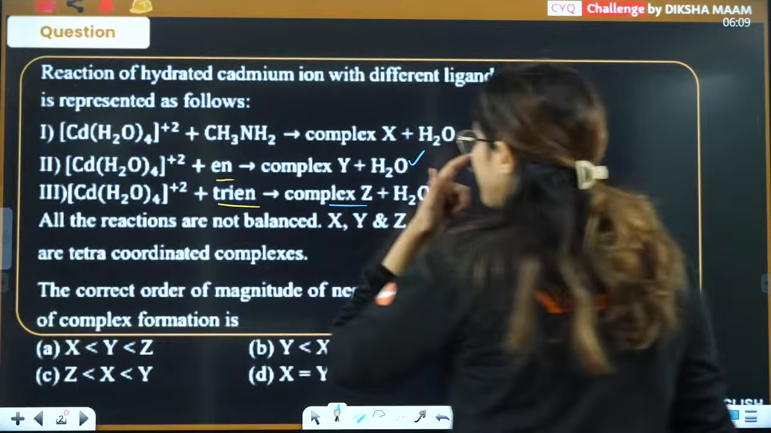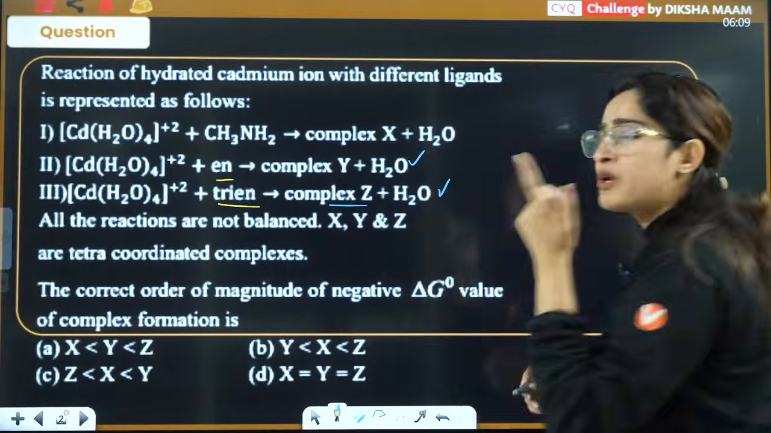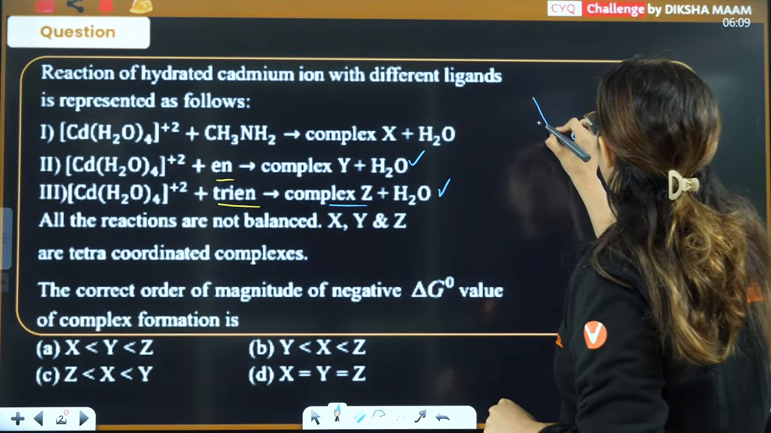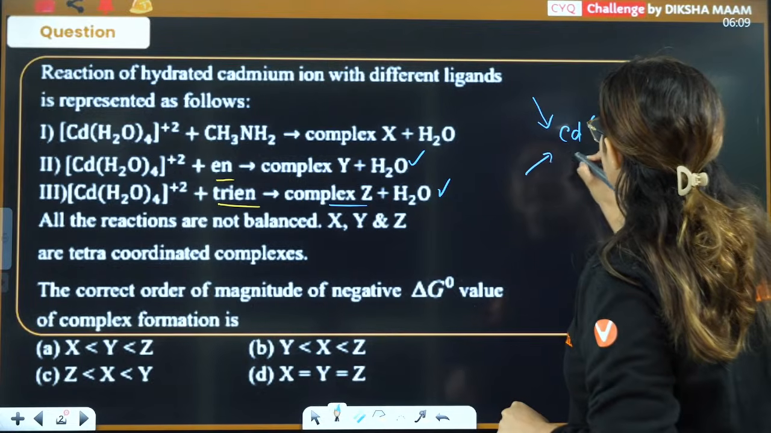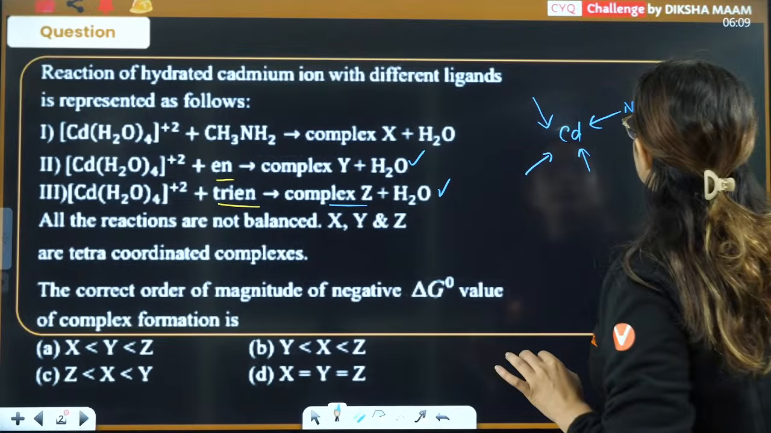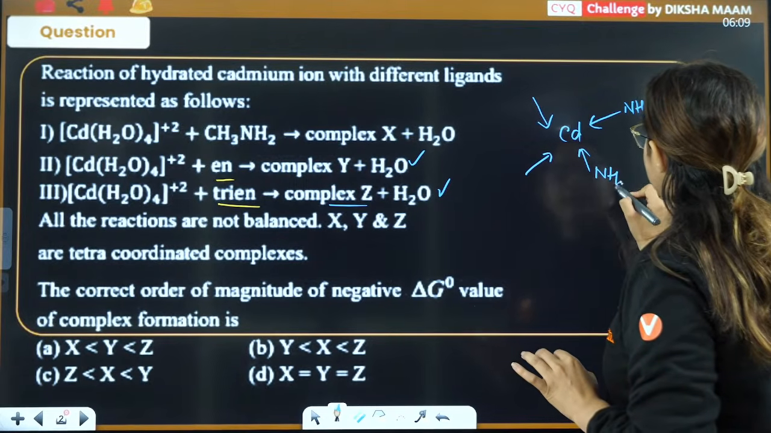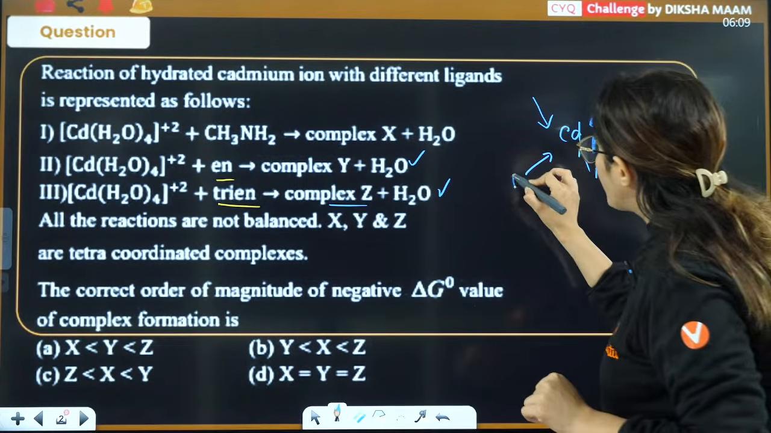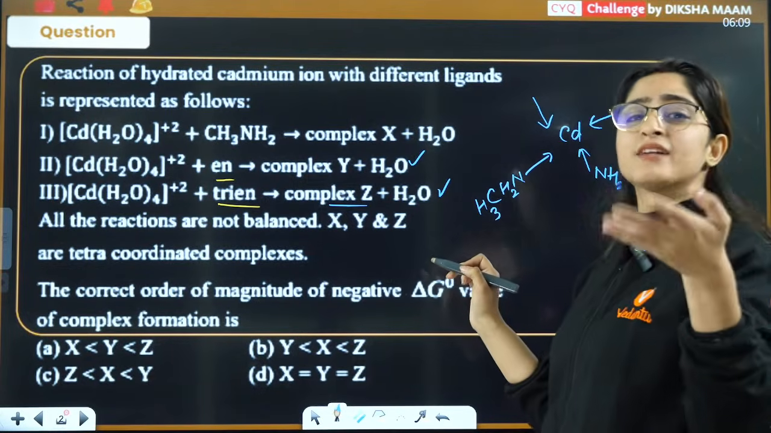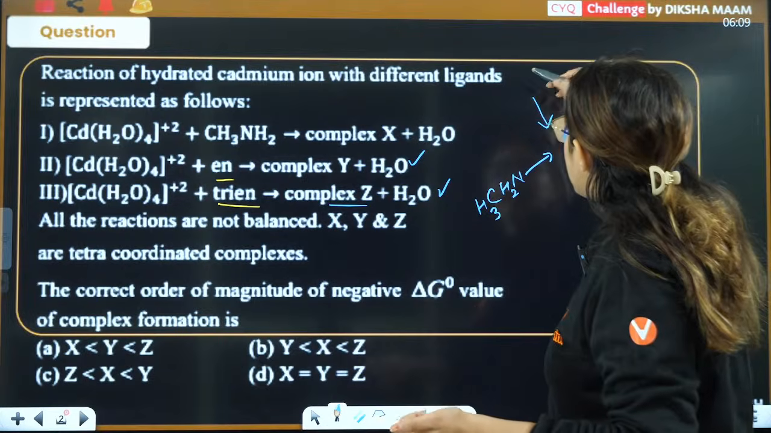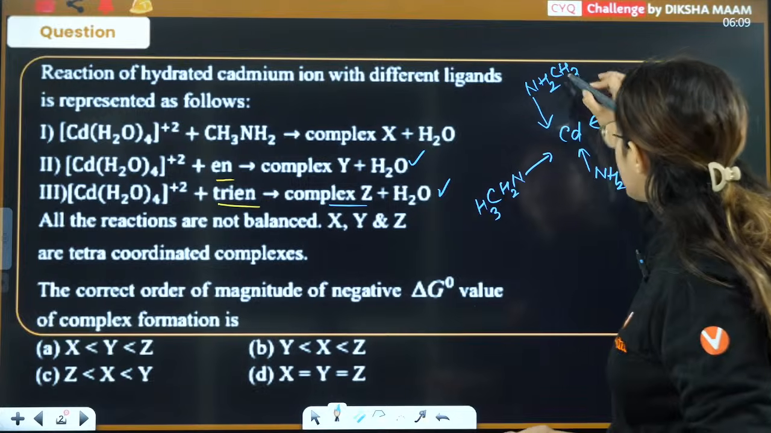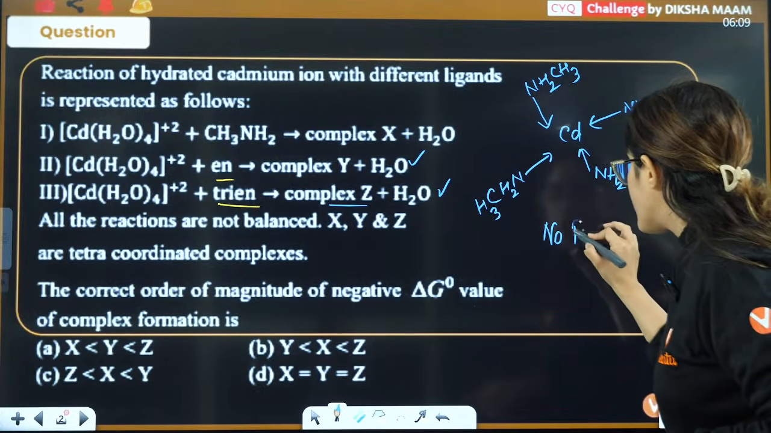And what kind of complex will be formed with CH3NH2? It has only one donating site. So this is your cadmium. Now 4 donating sites will come from each NH2CH3. Each NH2CH3 is going to give you one donating site here. The rule is that we just have to complete its 4 donating sites. That's it. Whatever ligands are given to us, according to that, we can see here you have no ring.